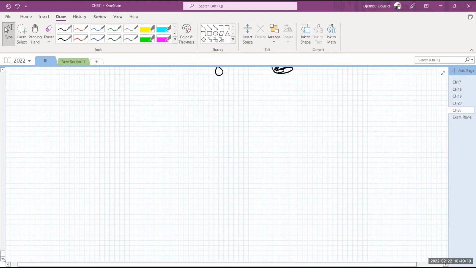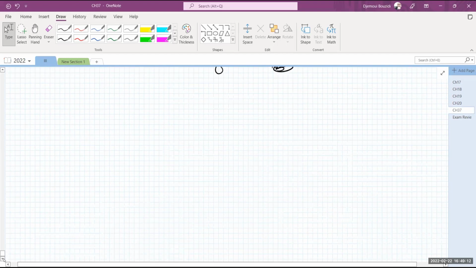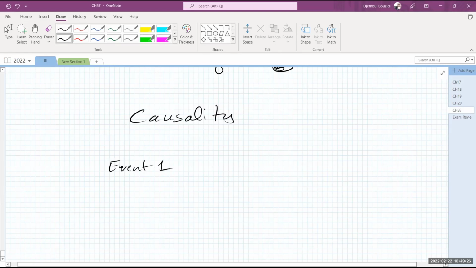Let me talk a little bit about causality, which is another element of importance here. Okay, let's take event 1, which has coordinates x1 and t1. And let's take event 2, which has coordinates x2 and t2.